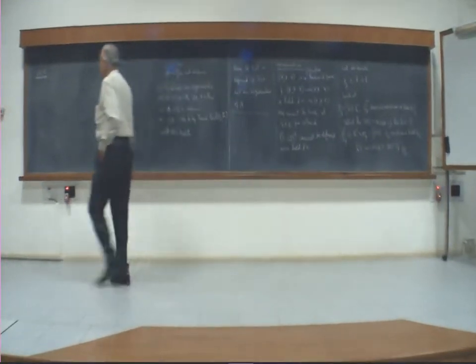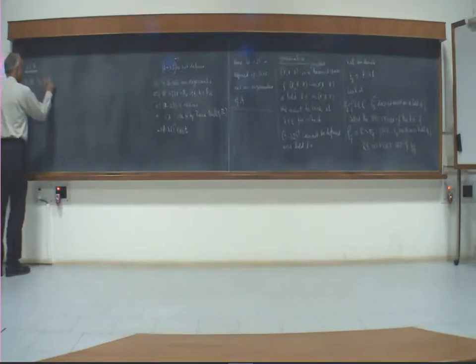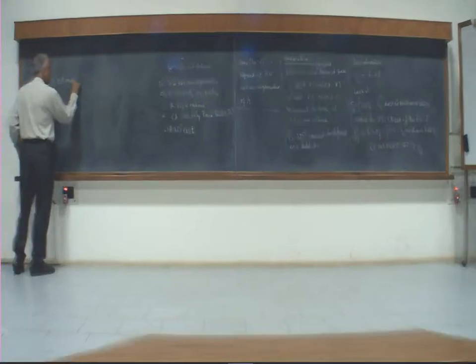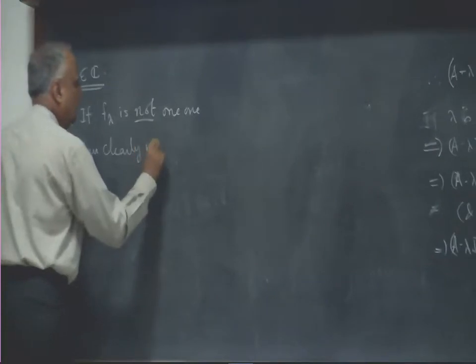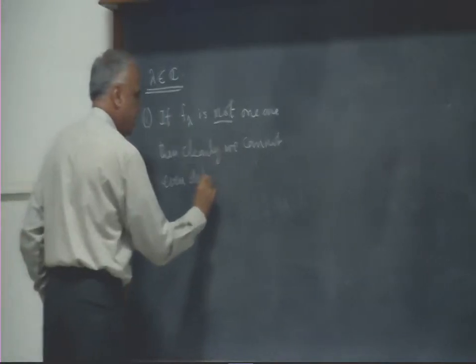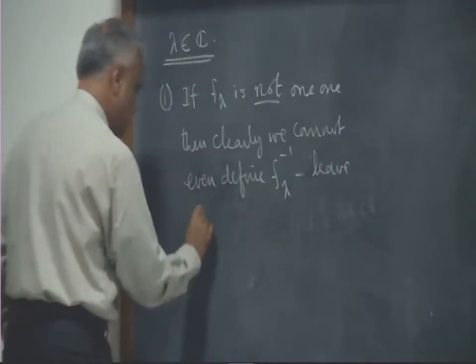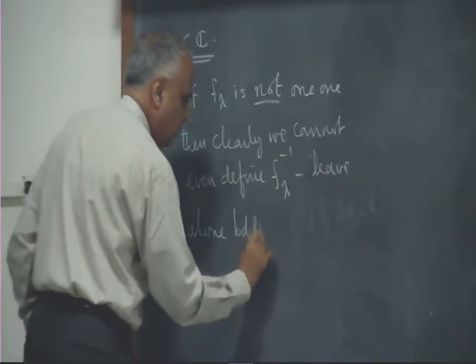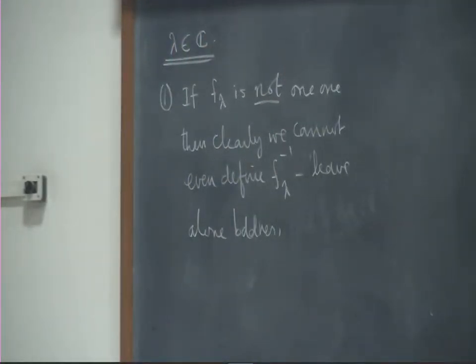So, one, if F lambda is not 1-1, then clearly we cannot even define F lambda inverse, leave alone boundedness. So, even to get to boundedness, first it must be defined. So, that is the first set of points that may belong to sigma F.